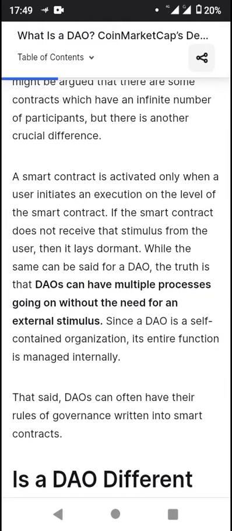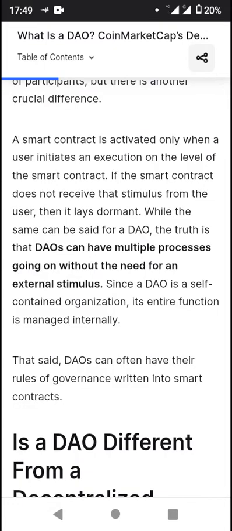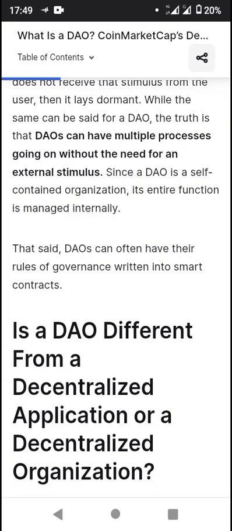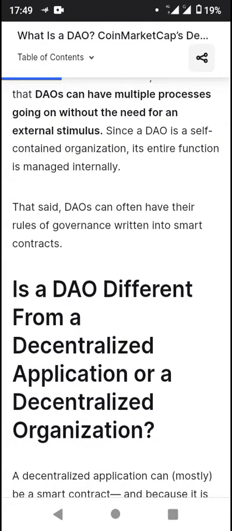If the smart contract does not receive any stimulus from the user, then it lies dormant. While the same can be said for a DAO, the truth is that DAOs can have multiple processes going on without the need for an external stimulus. Since a DAO is a self-contained organization, its entire function is managed internally. That said, DAOs can often have their rules of governance written into smart contracts.